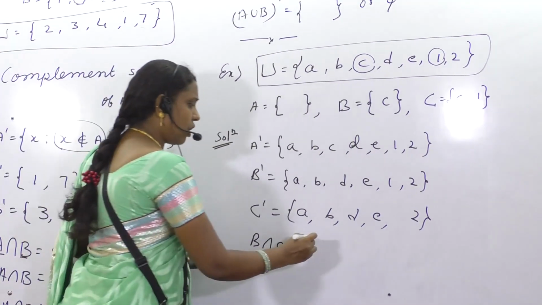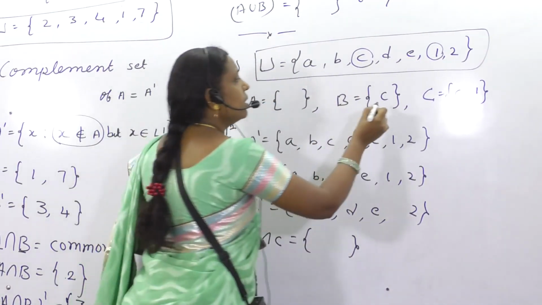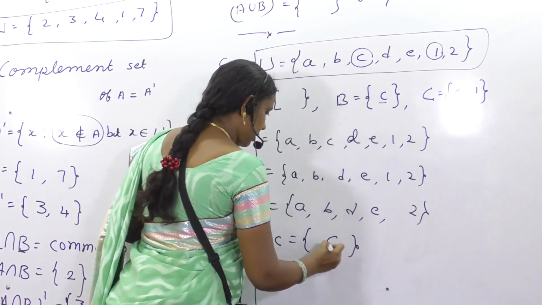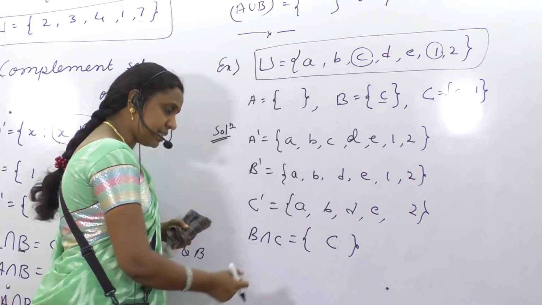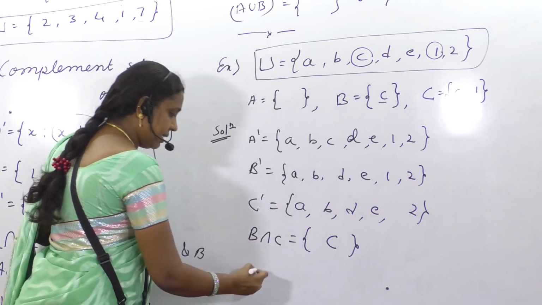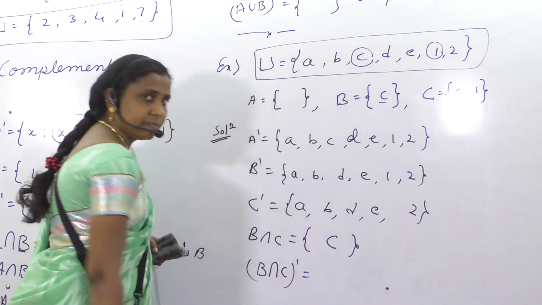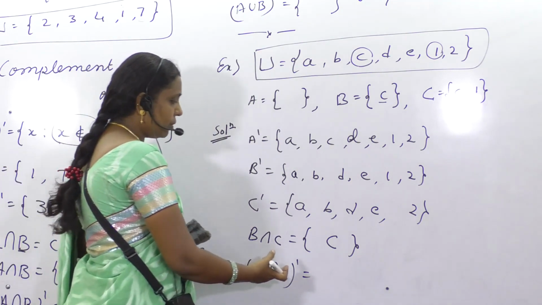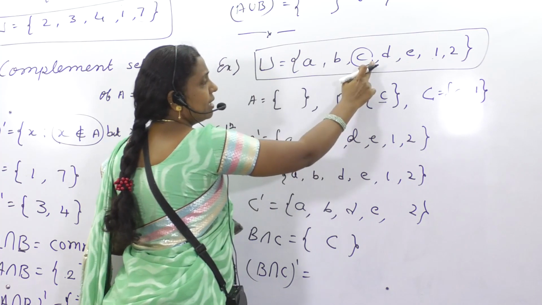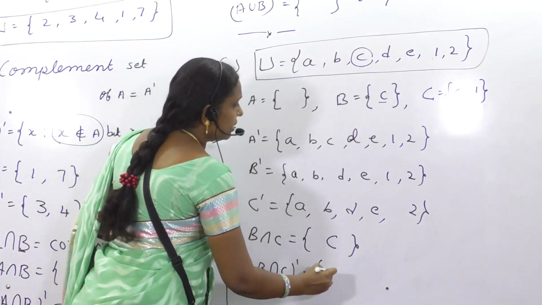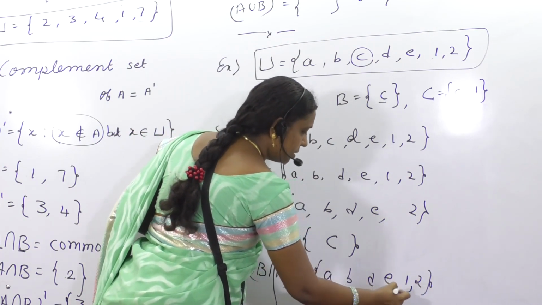What is B intersection C? B intersection C means common to B and C, no? Common to this, so C is common. Yet I have not taken the complement. This is purely intersection, a non-complement set. Now I will take the complement of B intersection C. Then what will be taken? Except C. Except C means we will mark C in U, and the rest of the elements which are not marked, that I will consider.